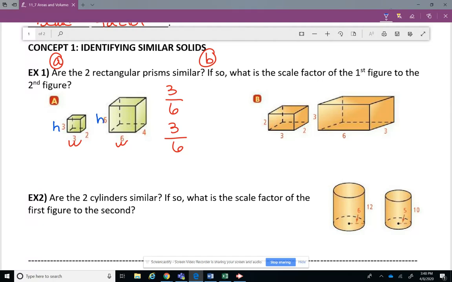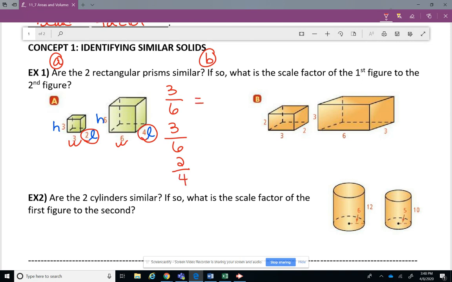That might have been more appropriate. And then called the 2 and the 4 length. Okay, so we know that a 3D figure has length, width, and height. All right, so we're going to do the length 2 to the length 4.